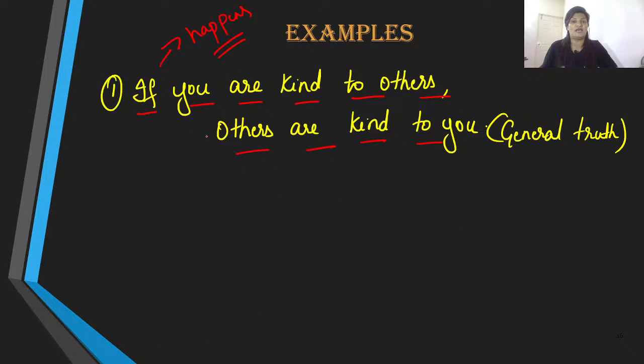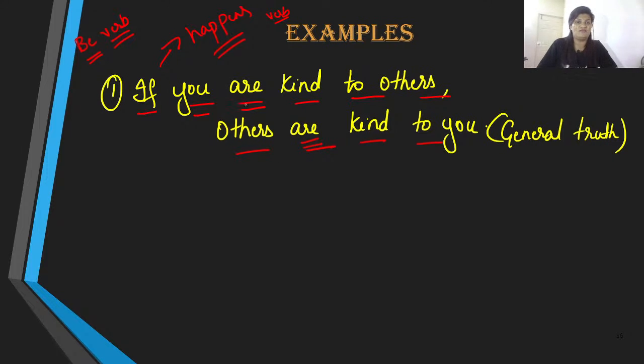So let us try and analyze the sentence structure. Now, is the if clause in simple present? You have "you" and then "are". You are kind to others. Others are kind to you. So this is our verb, which is obviously a be verb, but I hope you remember when we were learning about simple present, I in fact told you the usage of be verbs as main verbs.